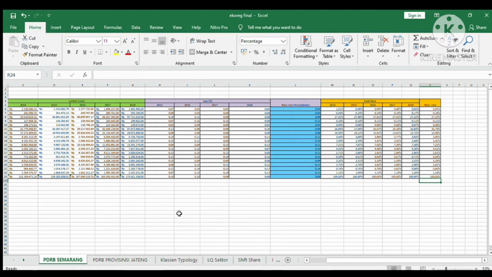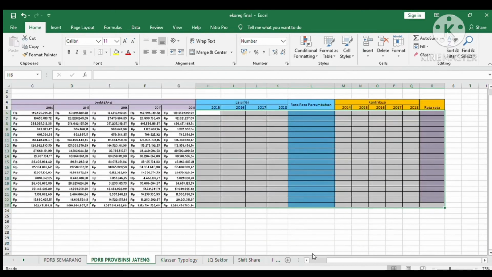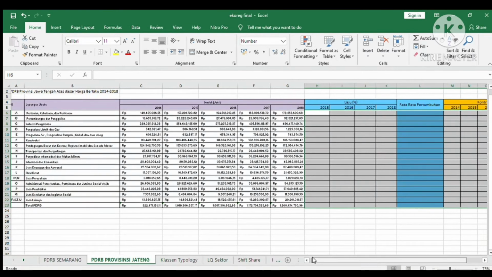And then we have to calculate the GDP of Central Java Province with the same formula.